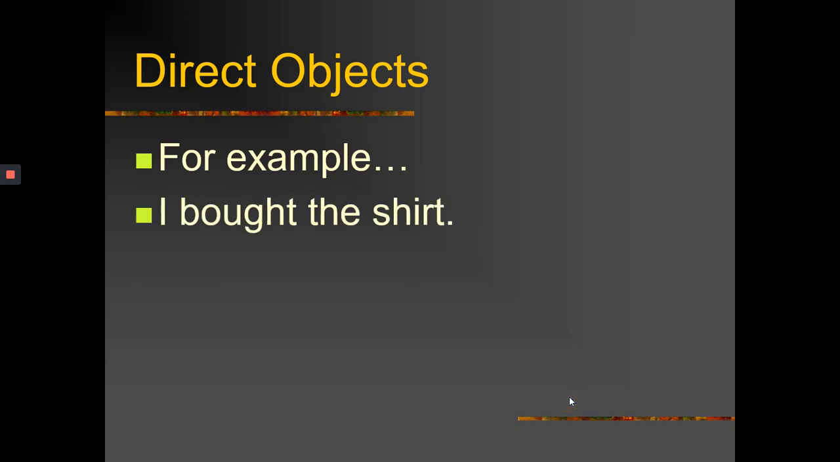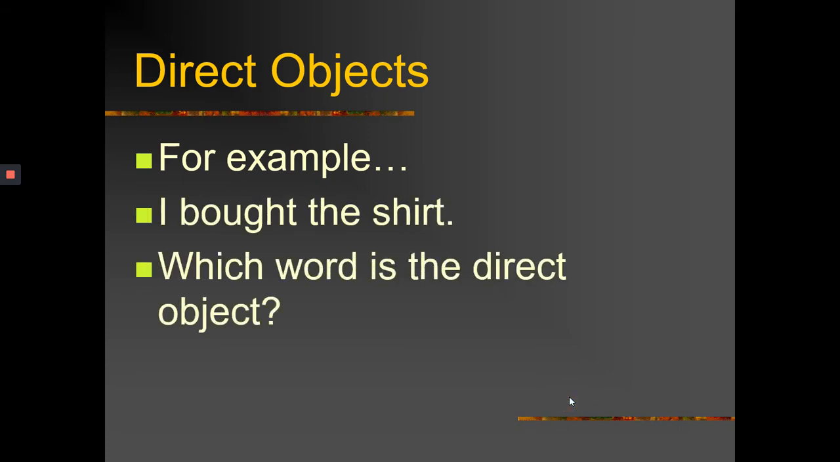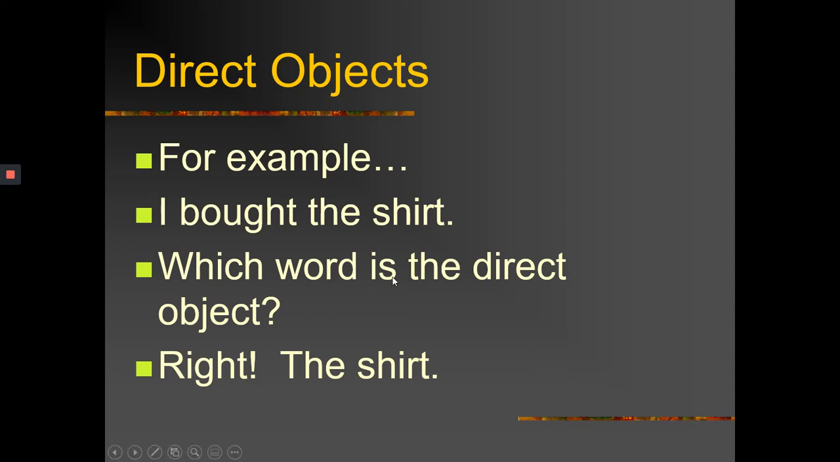For example, I bought the shirt. Which word is the direct object? The shirt, because you're going to ask the question, what did I buy, or who? In this case, who would not apply. So you'd ask, what did I buy? The shirt.